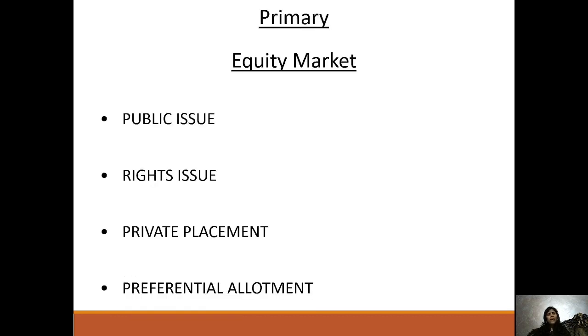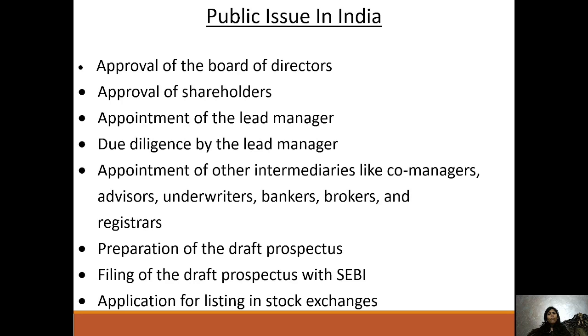Under the primary equity market, public issues are there, then rights issues, private placement and preferential allotment. Public issue in India: approval of the board of directors, approval of shareholders, appointment of the lead manager, due diligence by the lead manager, appointment of other intermediaries like co-managers, advisors, underwriters, bankers, brokers, and registrar, preparation of the draft prospectus, filing of the draft prospectus with SEBI, and application for listing in security exchanges.